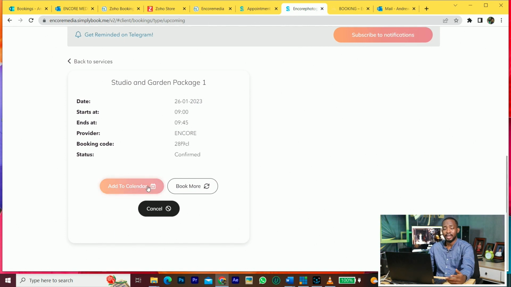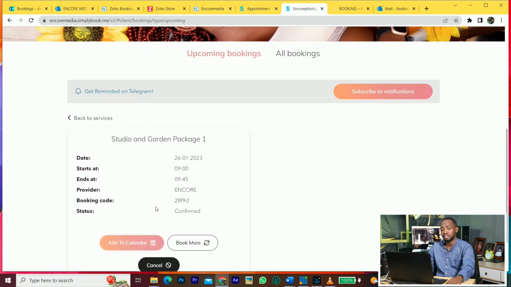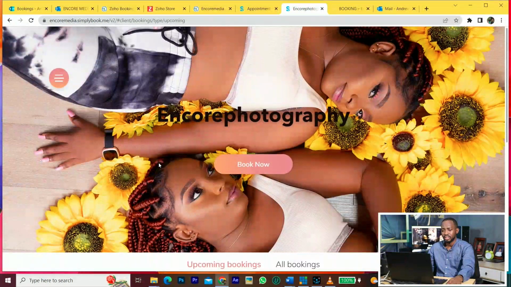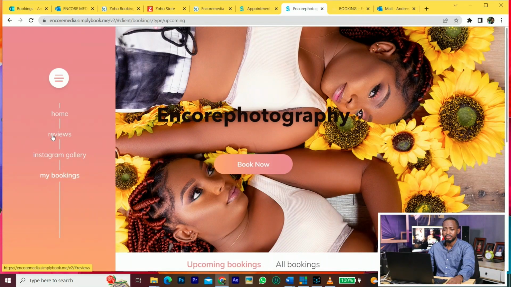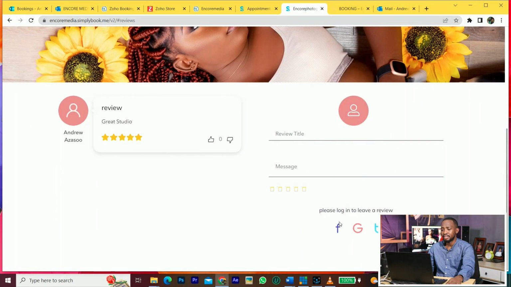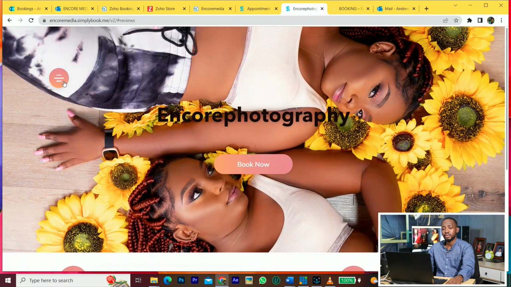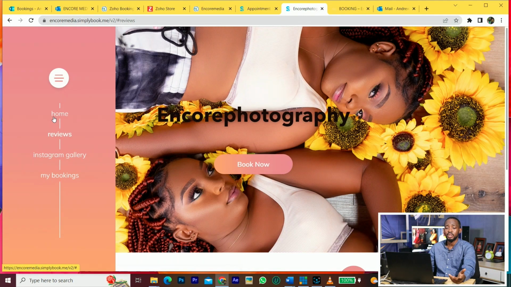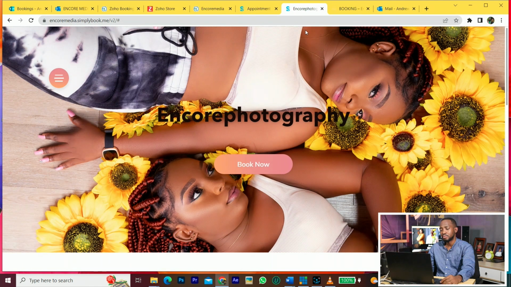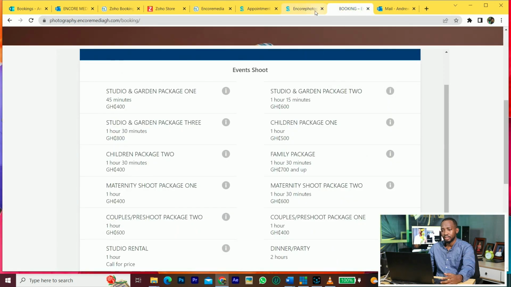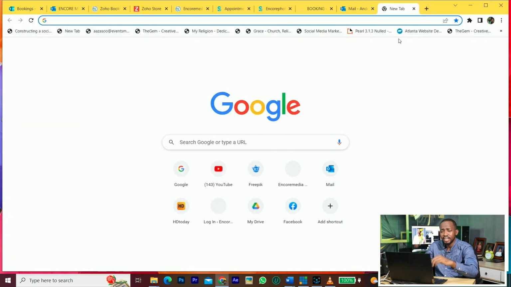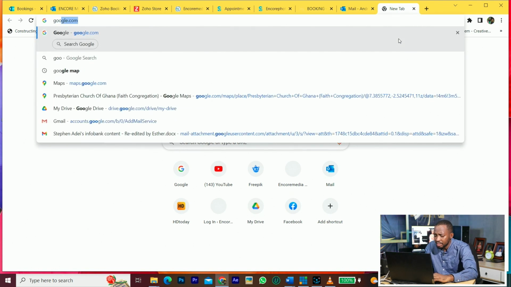So if I add to calendar, I can add it to my Microsoft calendar or my Google calendar. Yeah, so it looks nice. You can add a review, so clients can log in to leave a review for you. Okay, so clients who want to book, who are new, when they go there, they see their reviews, they see your Instagram page. Yeah, that's one nice thing I like about this.